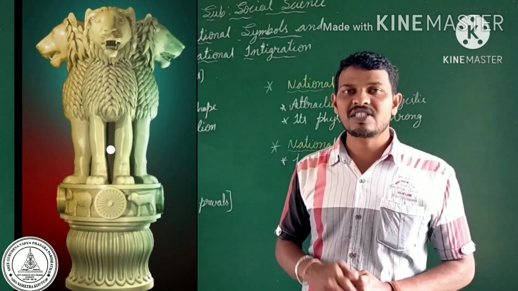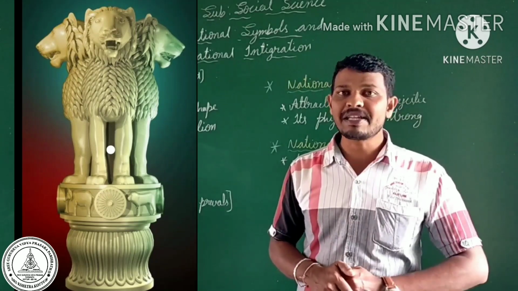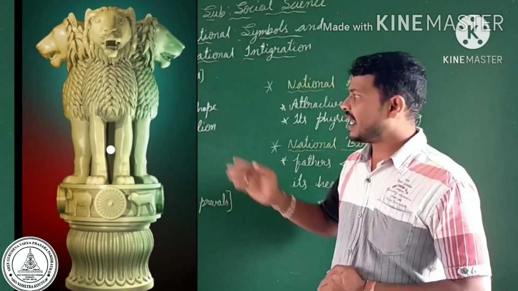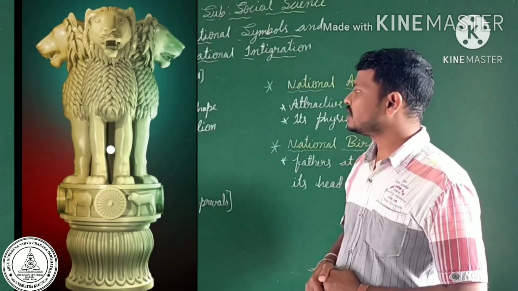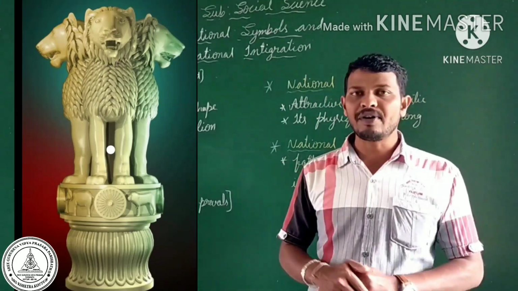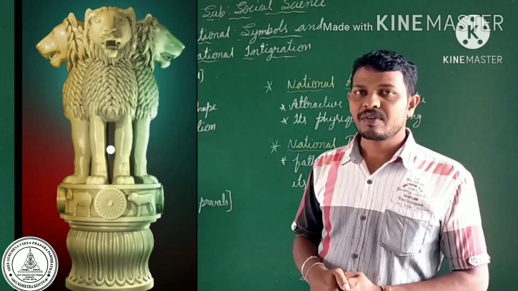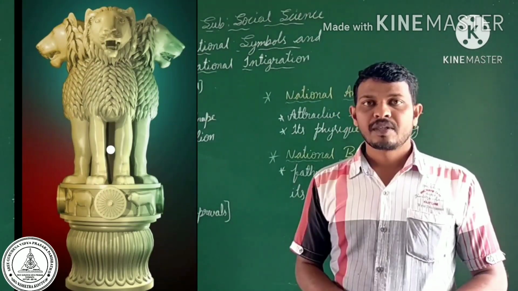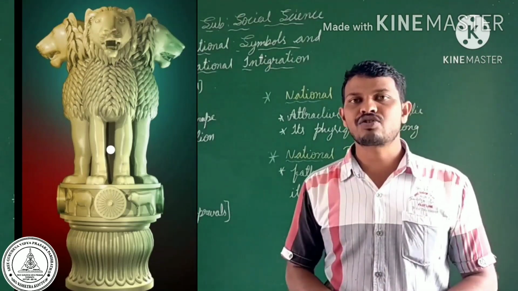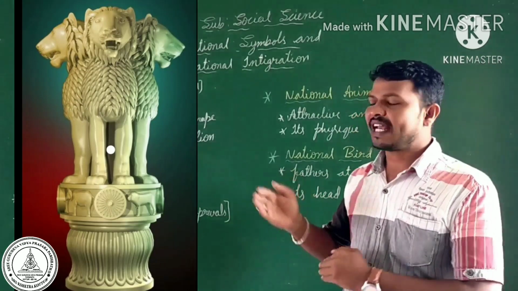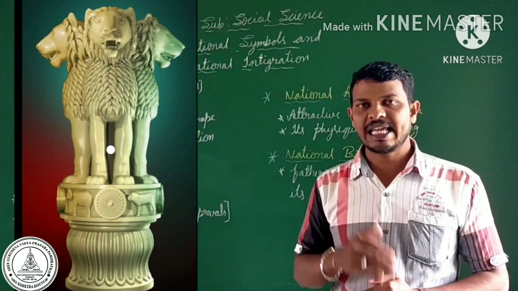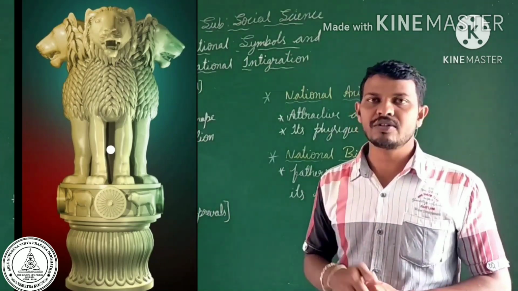Between the wheels, we find images of some important animals. So what animal images do you find in the Ashoka pillar? Here there are the elephant, bull, horse and lion. These are the four important animal images we can find in the Ashoka pillar. This wheel we call the wheel of Dharma. In the white stripe of the flag we find this wheel. This wheel we call the Ashoka wheel. This national emblem was adopted on January 26, 1950, at the same time we adopted our Indian Constitution.